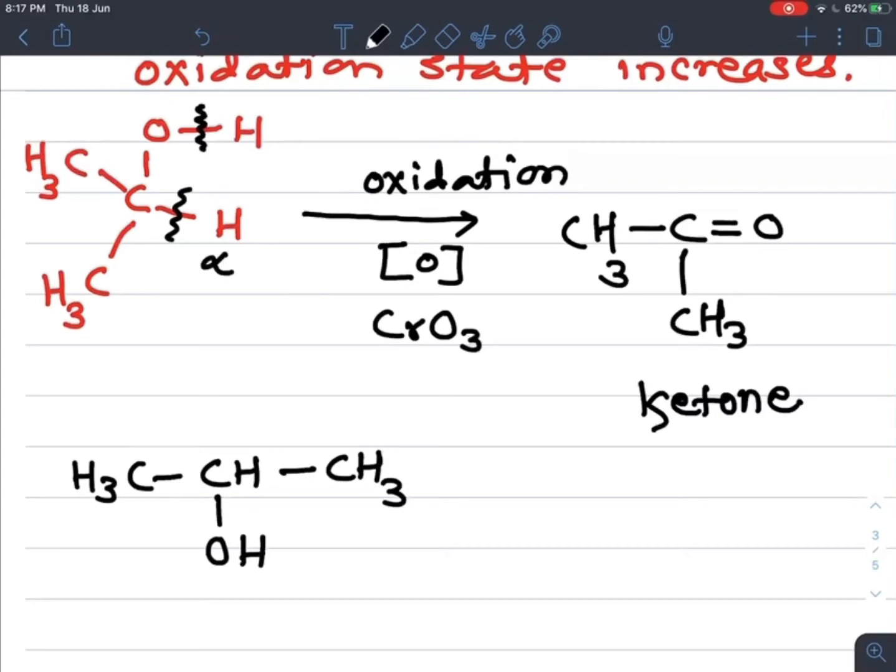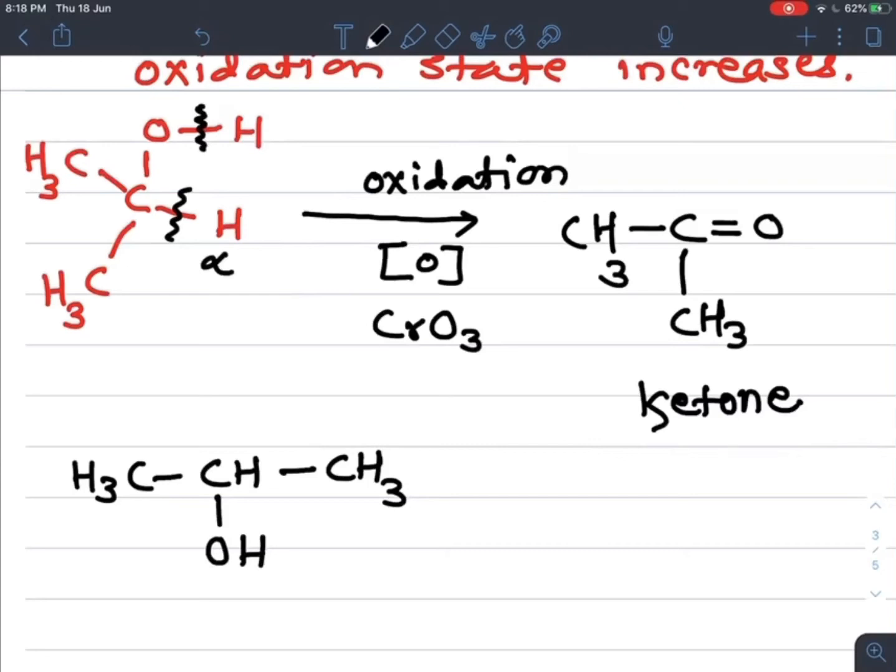So which alcohol is it? If we give the name for this alcohol, this 3 carbon containing alcohol, it is a secondary alcohol, because the OH group is attached to the secondary carbon atom. This is a secondary carbon because it is attached to two other carbon atoms. How many carbon atoms does it contain? 1, 2, 3. A 3 carbon containing alcohol, that is propan-2-ol.